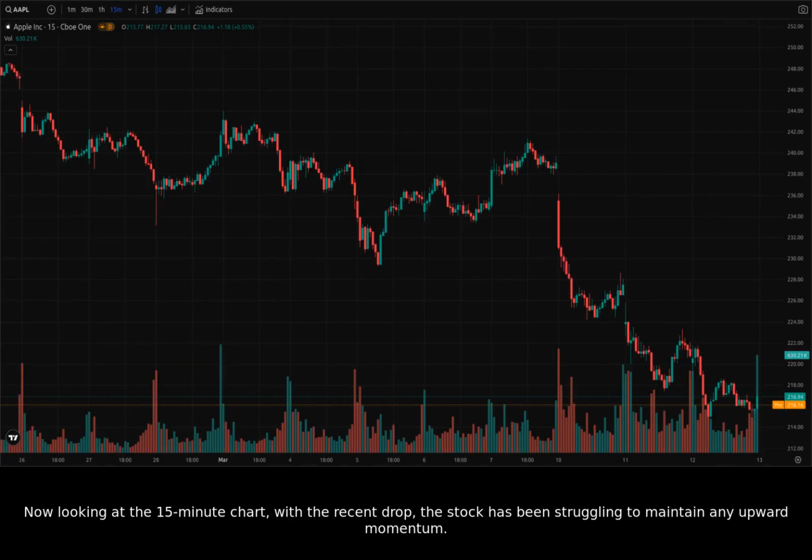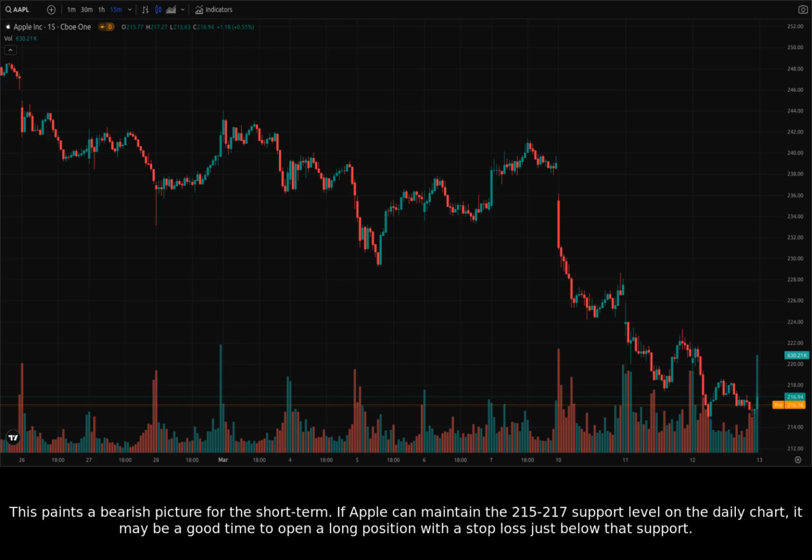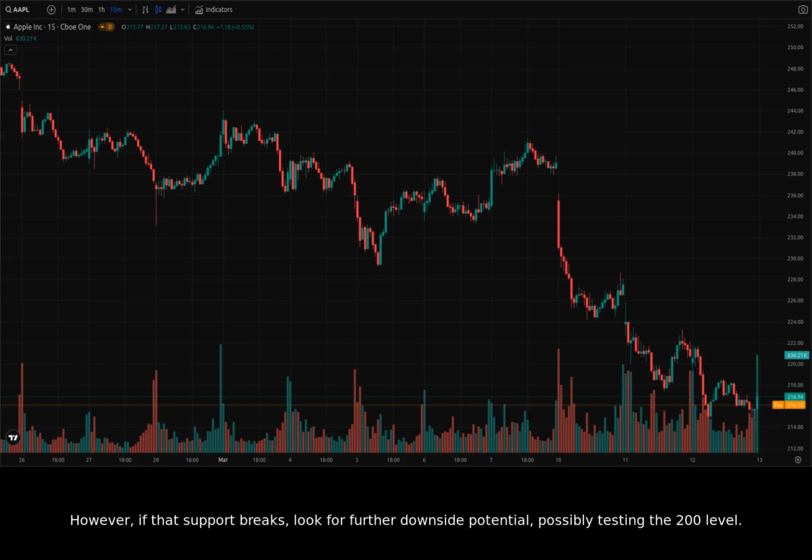Now looking at the 15-minute chart, with the recent drop, the stock has been struggling to maintain any upward momentum. This paints a bearish picture for the short term. If Apple can maintain the 215 to 217 support level on the daily chart, it may be a good time to open a long position with a stop loss just below that support. However, if that support breaks, look for further downside potential, possibly testing the 200 level.